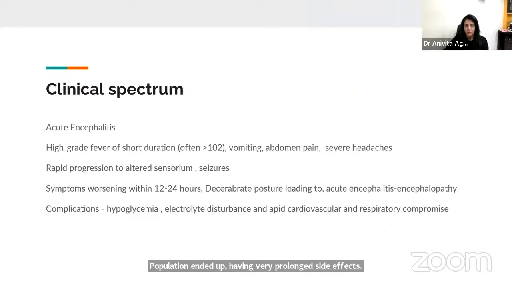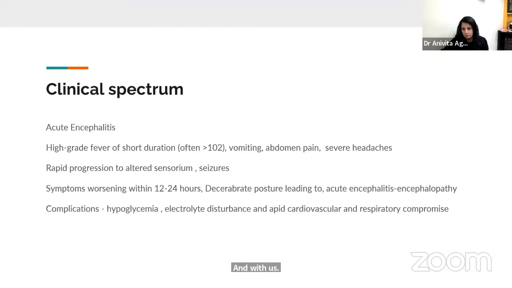So if we revisit the clinical spectrum, as Dr. Ashish has already mentioned, it can range from a few asymptomatic cases to a florid acute encephalitis or an encephalopathy syndrome. So there would be a very high grade fever of a very short duration, followed by severe headaches, vomiting, some amount of abdominal pain, and some amount of diarrhea, which would be very similar to any acute gastroenteritis with high fever, which would be very similar to any other tropical illness during that season. This would rapidly progress to an altered sensorium, a confusion-like state with seizures, accelerating to a comatose state and decerebrate posturing.